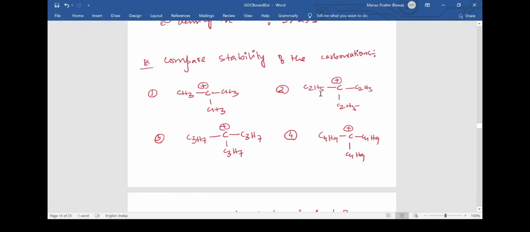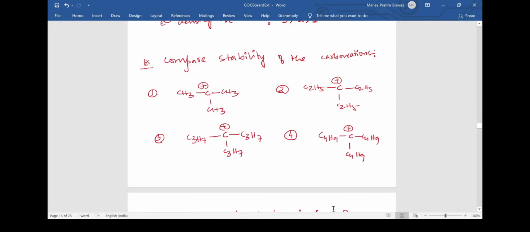If you expand this C2H5, it will be CH2 and then CH3. CH2 will have 2 hydrogens, and similarly the other carbons will also have 2 hydrogens, so it will have 2, 2 and 2, that is 6 alpha hydrogens. In this case we also have 6 alpha hydrogens, and in this case also 6. So amongst these molecules, this one has the maximum number of alpha hydrogens. So hyperconjugation will be maximum for number 1, but the hyperconjugation for 2, 3 and 4 effectively remains the same because all of them have 6 alpha hydrogens.